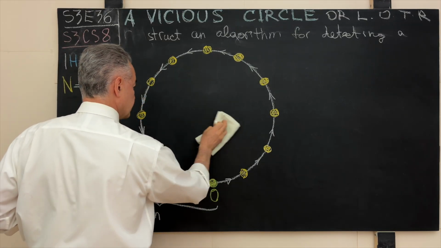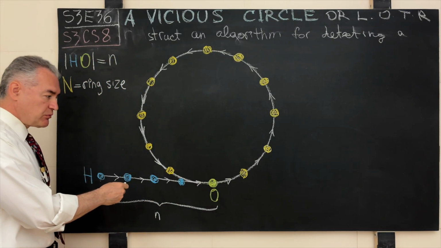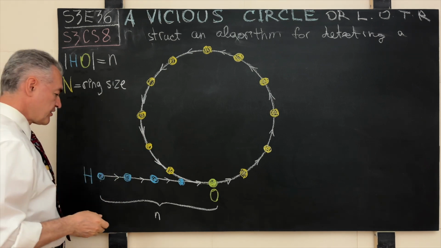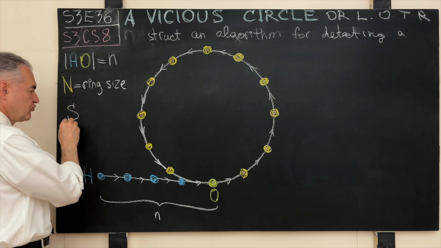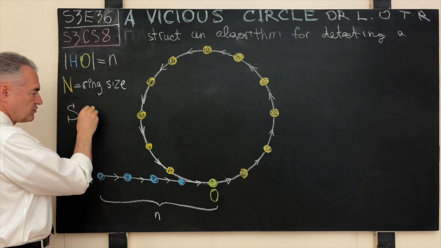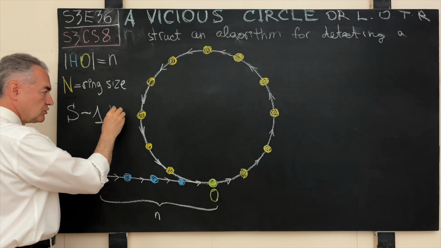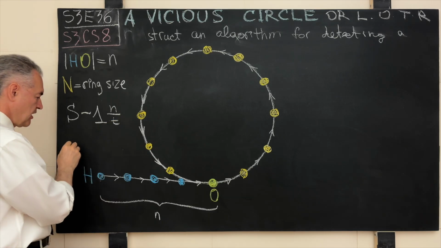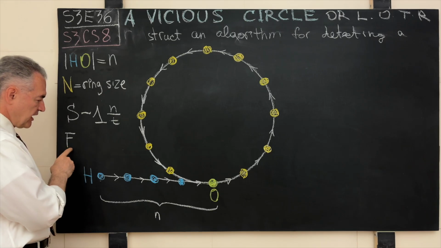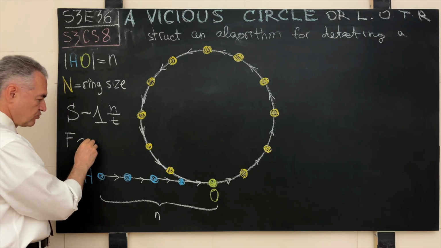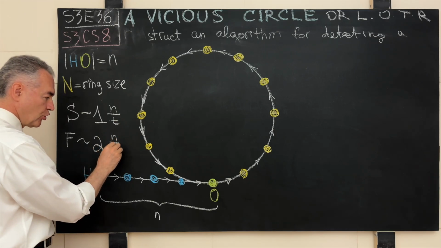But the idea here is the following. By analogy with the previously solved computer science problems, we will introduce 2 runners. One runner will be called S for slow. This runner will move, let's say, at unit speed, or 1 node per unit time. And then we will have a fast runner who will be moving at twice the speed of the slow runner. In other words, this guy will step at the rate of 2 nodes per unit time.